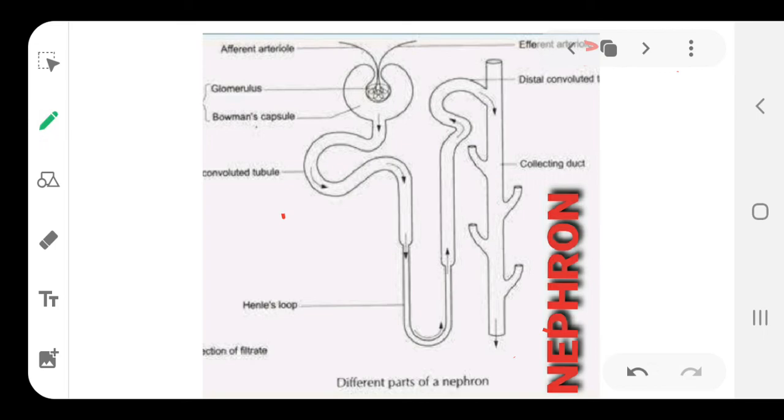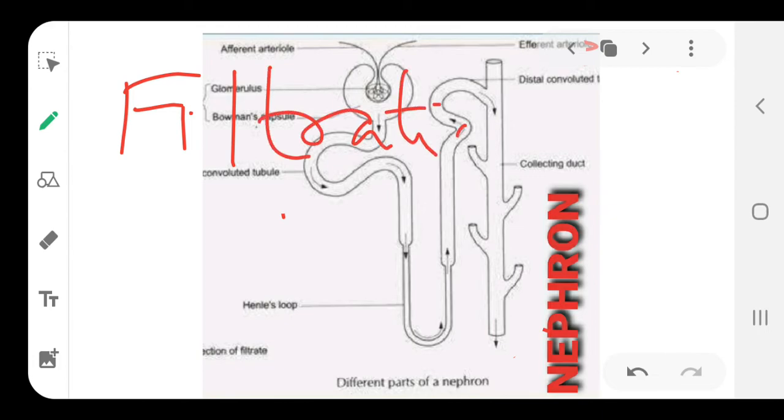The process of excretion is divided into 3 stages. The first stage is called filtration, write it down. As I have told you, blood enters the glomerulus through the afferent arteriole and leaves through the efferent arteriole, E-double-F.